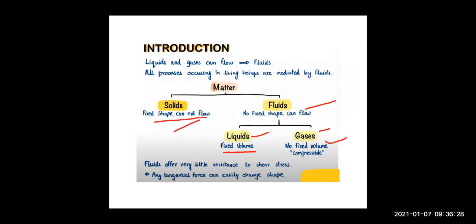Now these fluids, children, if we apply shear stress on them, as we have studied in the previous class, shear stress changes the shape of the object, right? We saw there that when we apply the shear stress on a solid, the shape of the object changed, but its volume remained fixed. But think about if you apply the shear stress on fluids, then its shape will change very easily, right children?